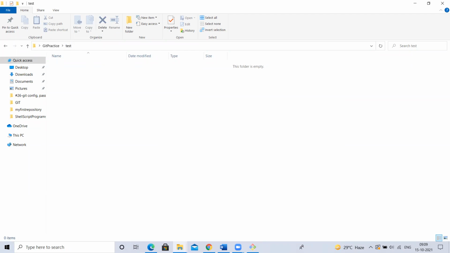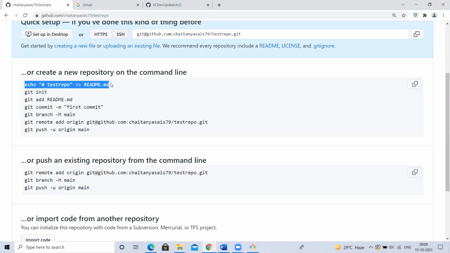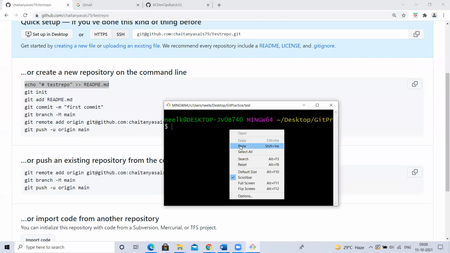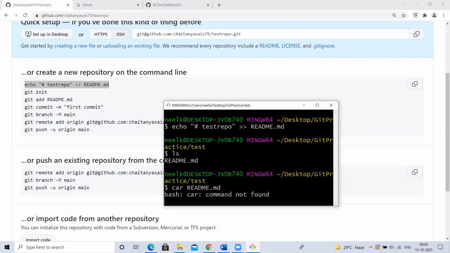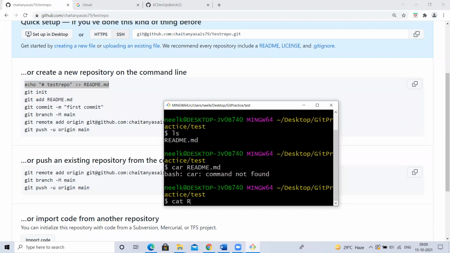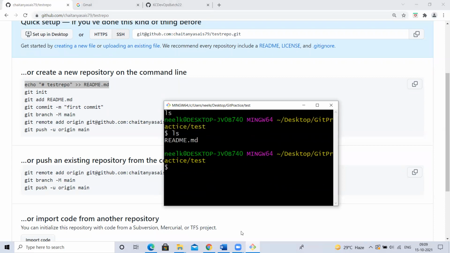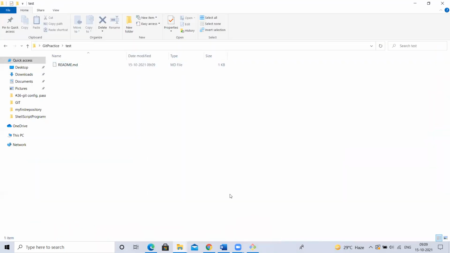Now what I'll do is, using one echo command, I'm creating a readme file, using the greater than symbol, two greater than symbols, you know, right? So into this readme.md file I'm loading this data, test repo, just readme data. You can create it in the UI or with create. So I have a readme file, and I can do cat readme also. This file is there, this test repo. So I created one readme file here, and under this test folder, the readme file is there.